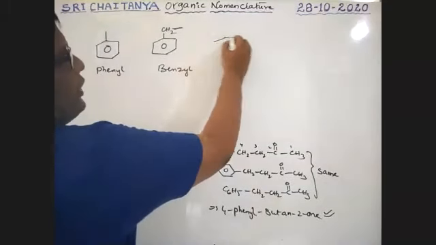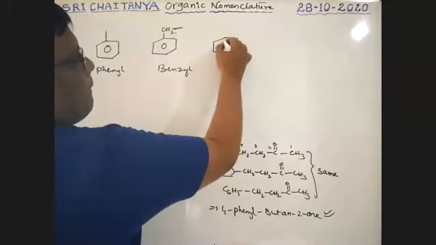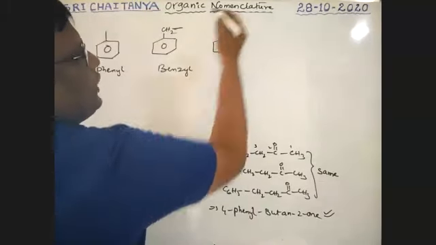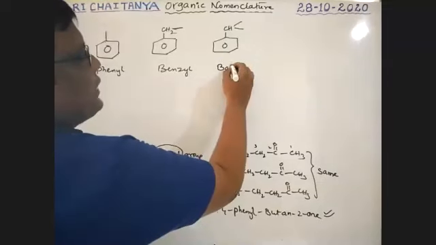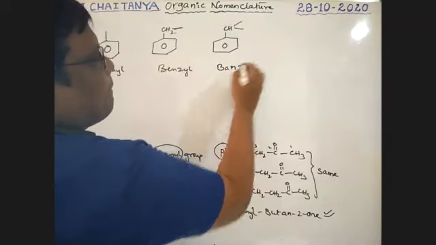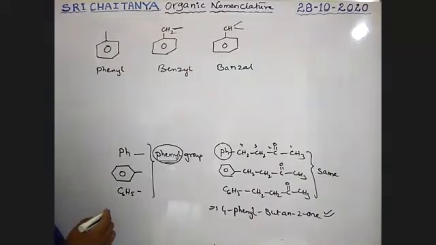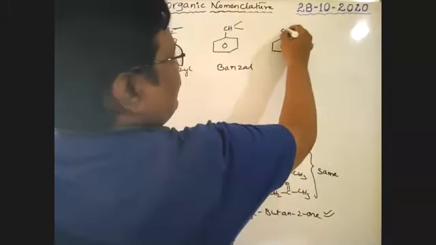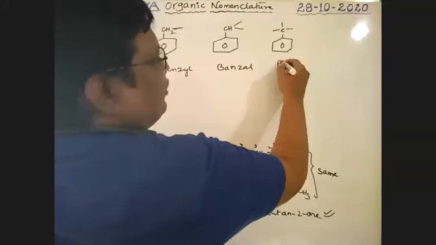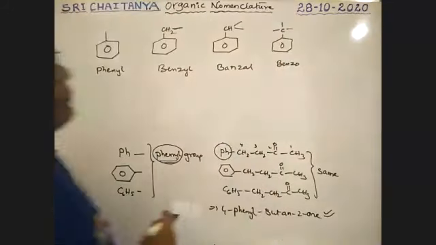If the same benzene ring is attached to CH with 2 free valencies, that means the 2 chains are continued. That is benzal. Benzal group. If the same benzene ring has 1 more carbon with 3 free valencies, that is a benzo group.